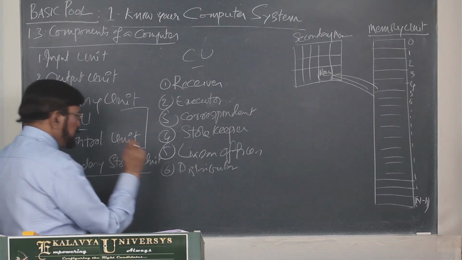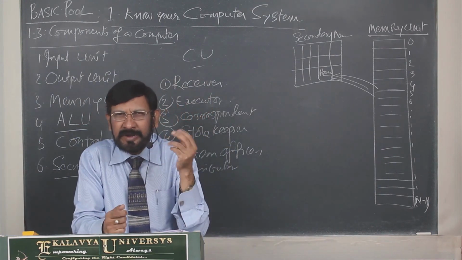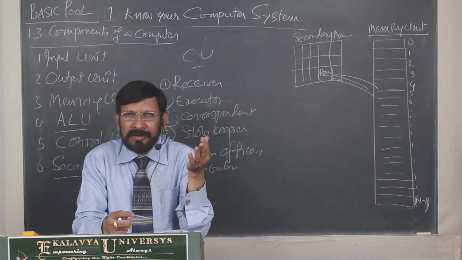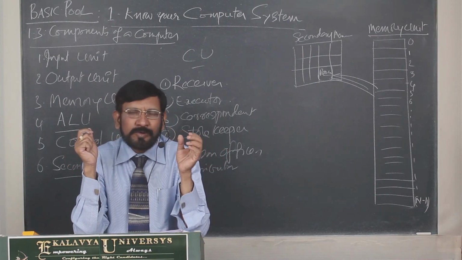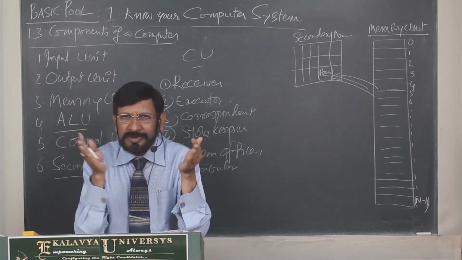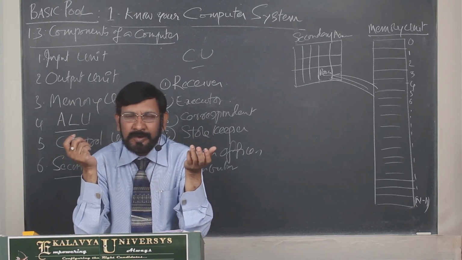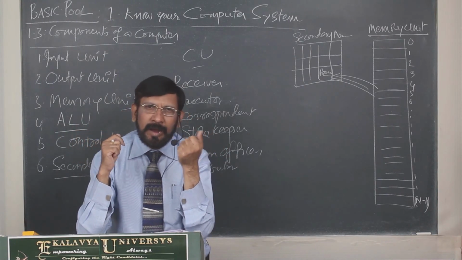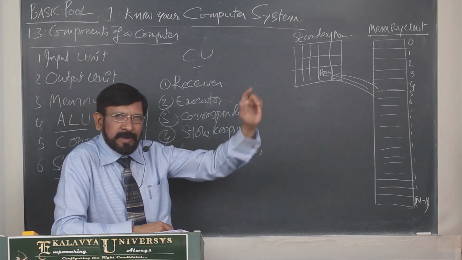The last one is secondary storage. Secondary storage device is normally the hard disk. Hard disk we call a secondary storage device, and internally it is fixed in a computer. That's why it is also known as a fixed disk. And not only that, external units also, an external hard disk you can have, or otherwise CD-ROMs you have. Those are also treated as secondary storage devices, and these are very big comparatively with the RAM or primary memory.